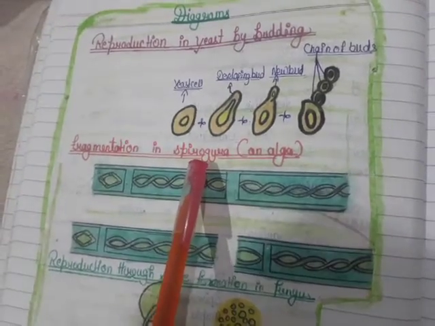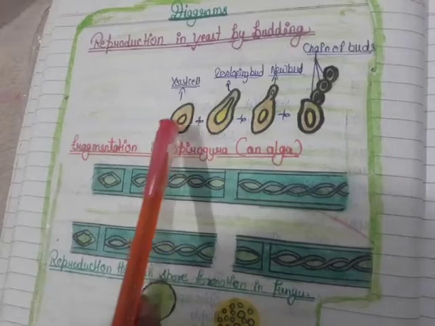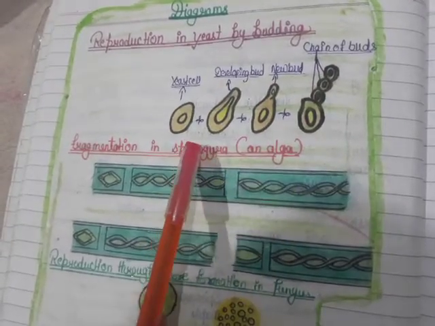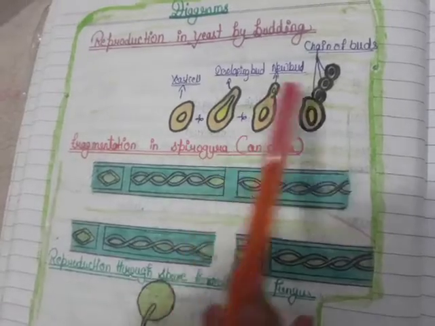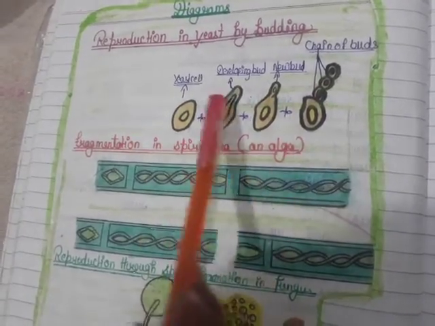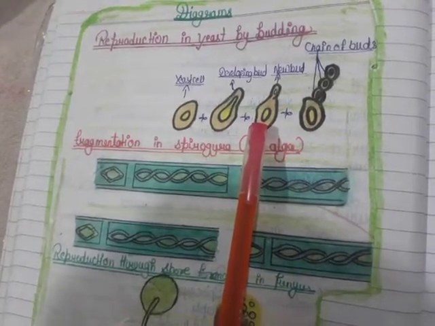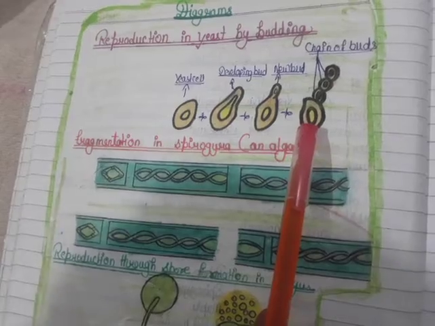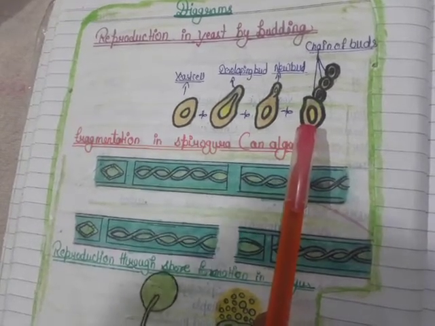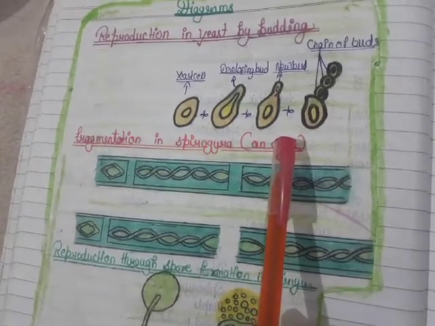This diagram shows reproduction in yeast by budding. The small bud-like projection coming out from the yeast cell is called a bud. The bud gradually grows and gets detached from the parent cell and forms a new yeast cell. The new yeast cell grows, matures and produces more yeast cells.